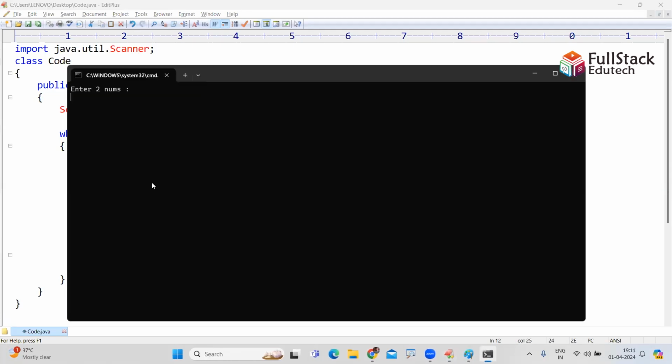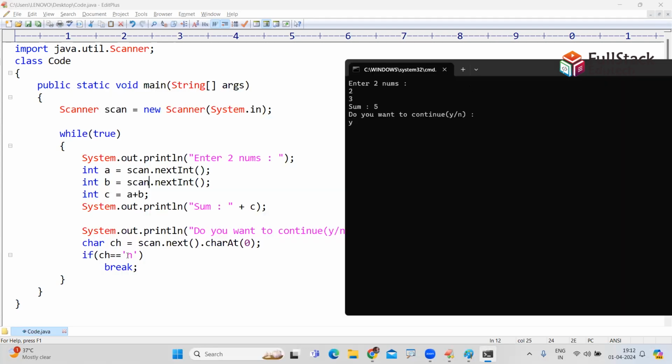Enter two numbers. For example, I'm giving 2 and 3. Sum is 5. Now it is asking, do you want to continue? Yes, I want to continue. When you give y, look at this, y equals to n, condition false. So the break statement will not execute. Then again the loop will repeat.